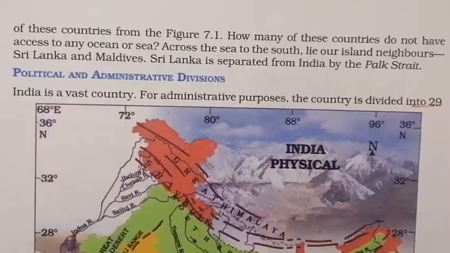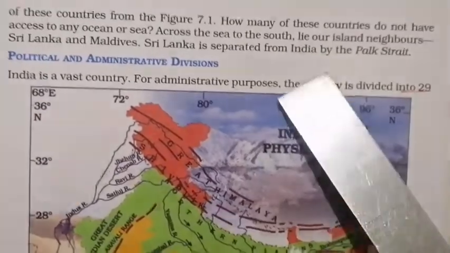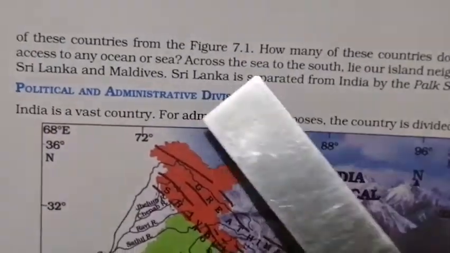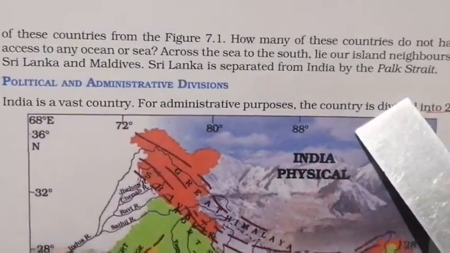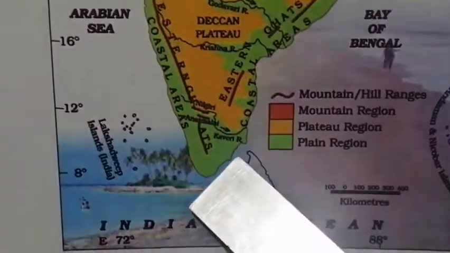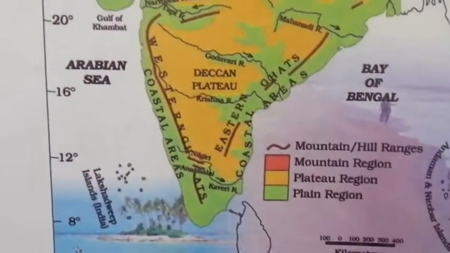Across the sea to the south lie our island neighbors, isn't it? You have 2 islands, Sri Lanka and Maldives. Sri Lanka is separated from India by the Palk Strait. How is Sri Lanka separated from India? By the Palk Strait. You can see this is Sri Lanka. The separation is by Palk Strait.